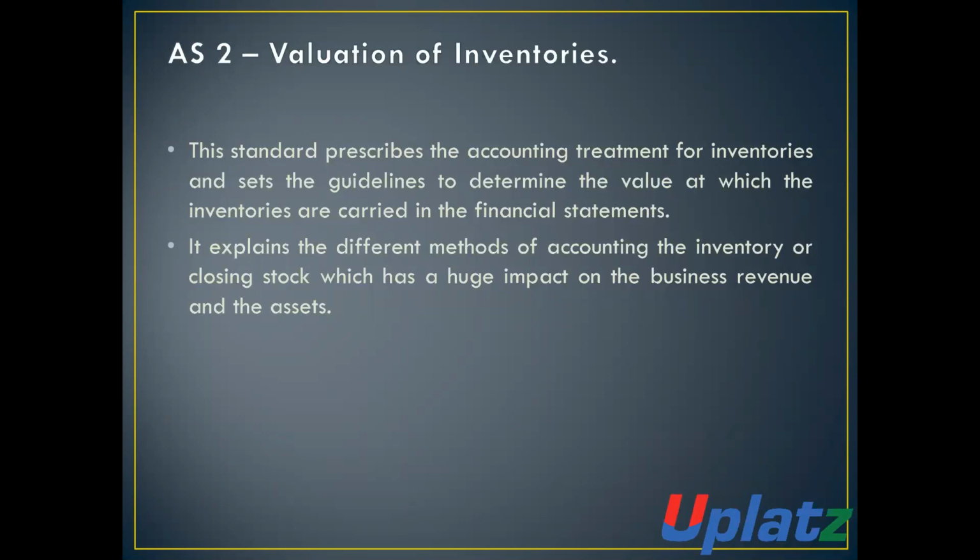It explains the different methods of accounting of inventory or closing stock, which have a huge impact on the business revenue and the assets. AS2 explains the different methods by which we can calculate the value of inventory and the value of the closing stock.